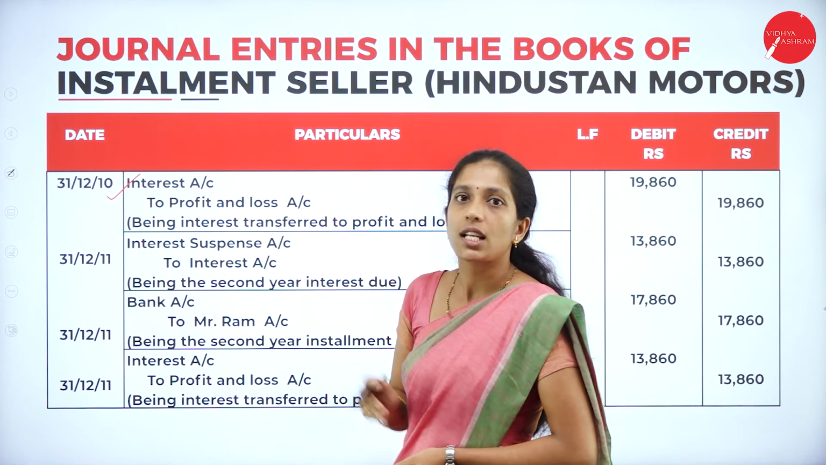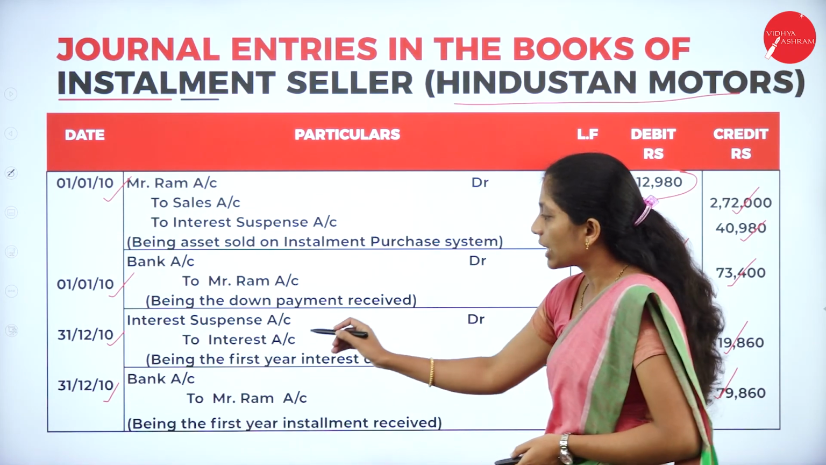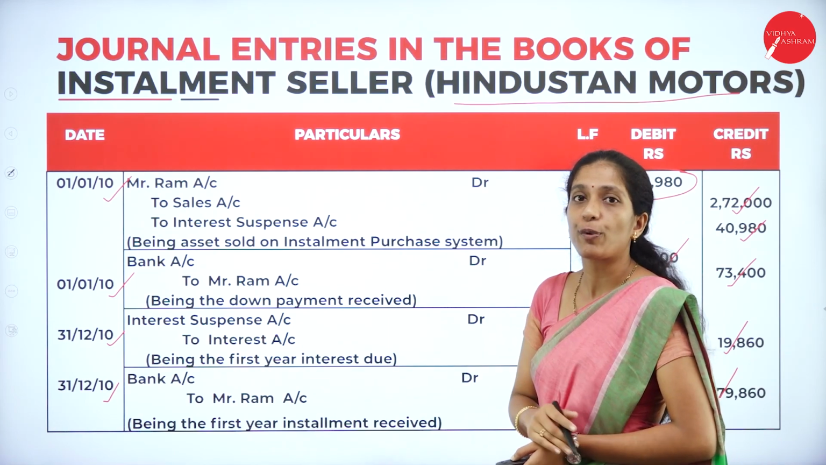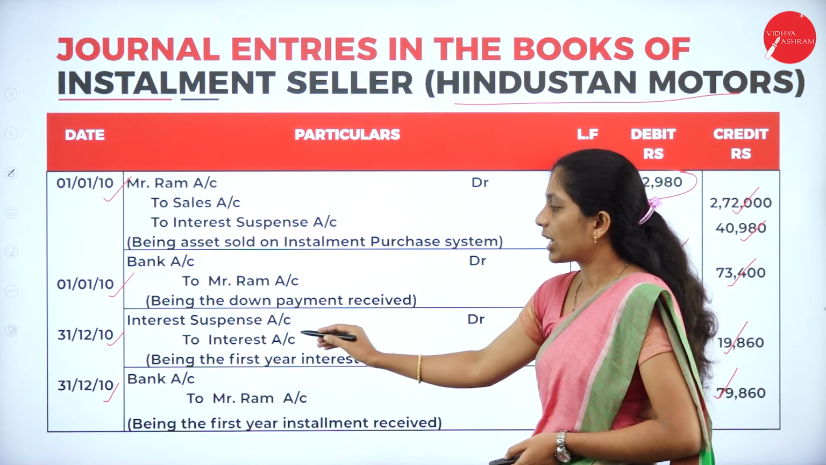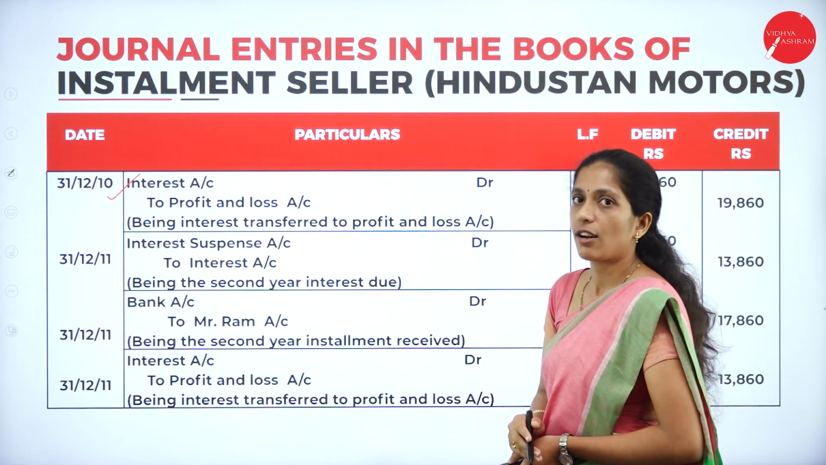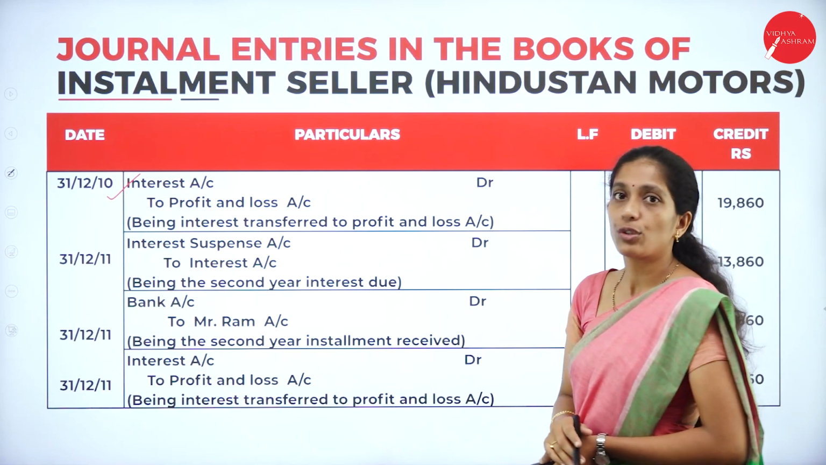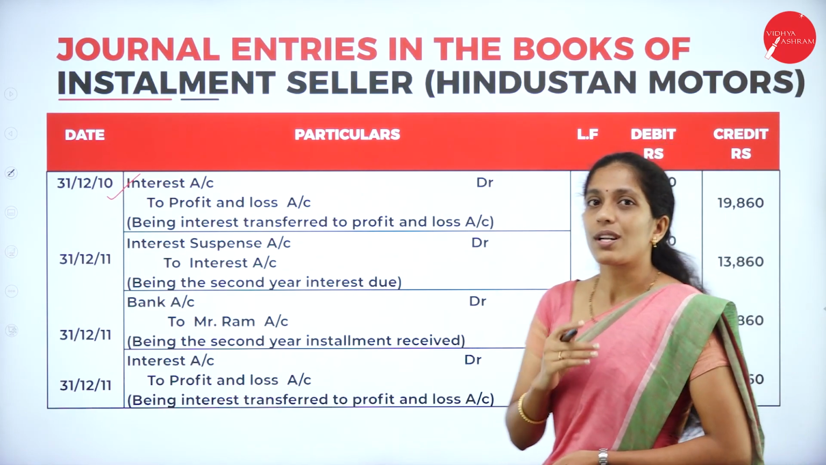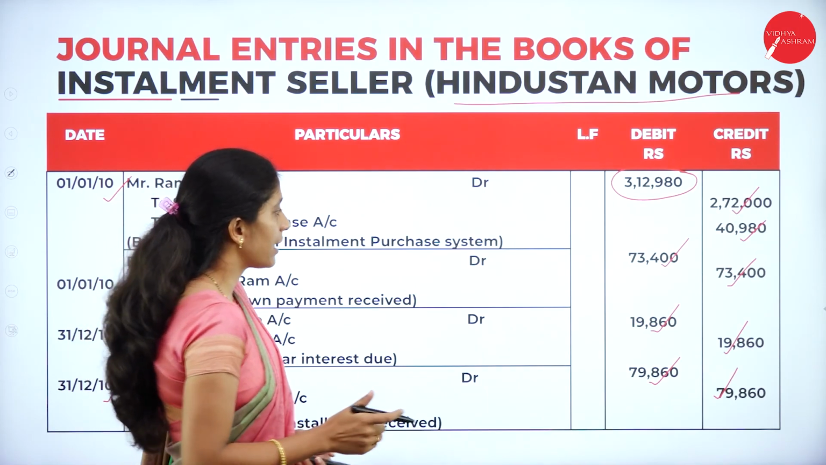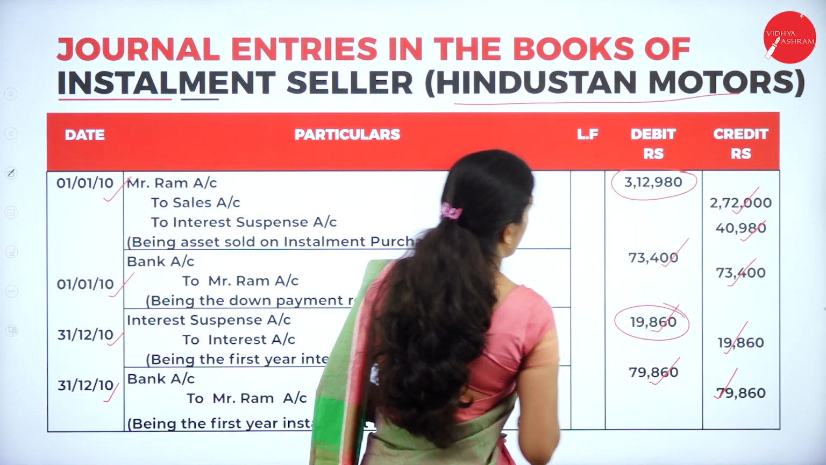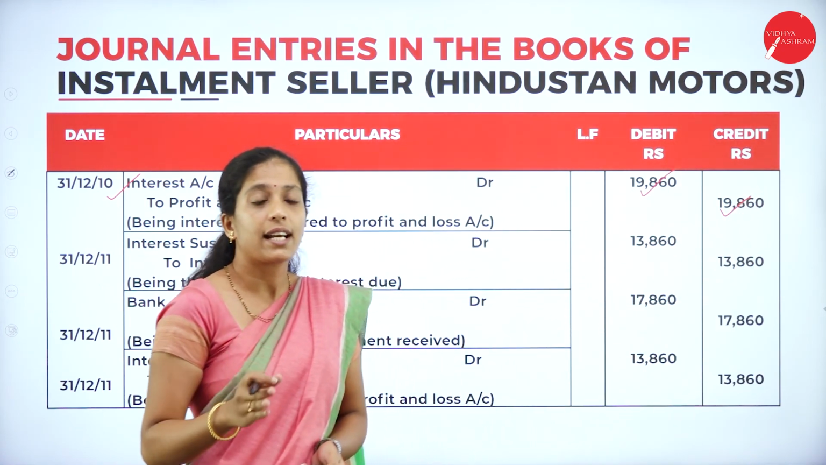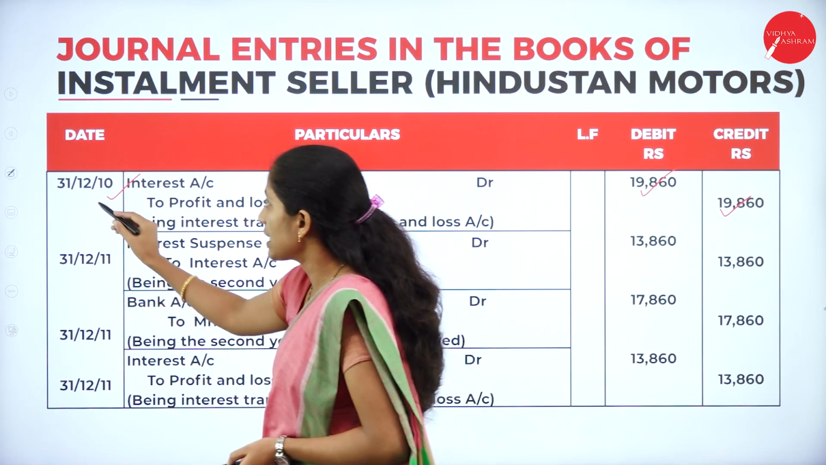31/12/2010, interest account. Here we have credited the interest account. So this interest amount has to be transferred to profit and loss account. So we shall debit interest account to profit and loss account, being interest transferred to profit and loss account. Now what is the first year interest? We have already recorded it in interest due. So first year interest is 19,860. Transfer this to profit and loss account. Till here we are done with the first year entries.